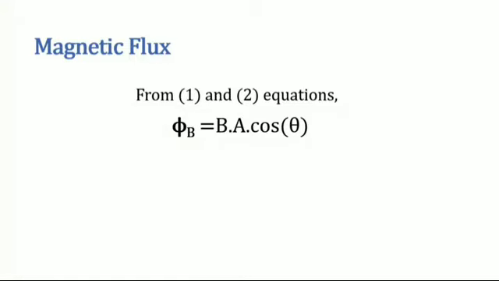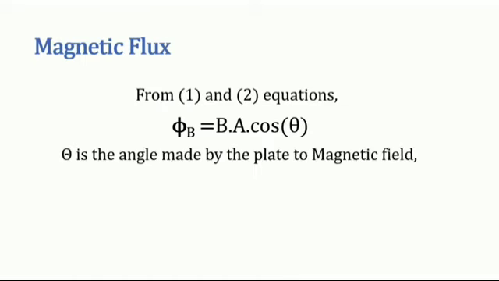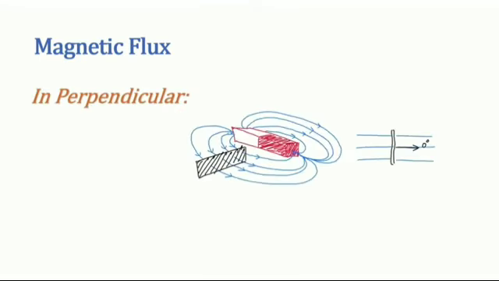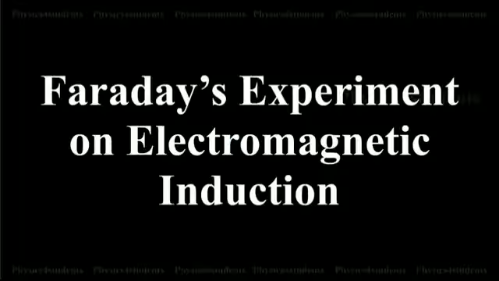So the SI unit of magnetic flux is Tm square. It's also measured in Weber or Wb. So 1 Weber is equal to 1 Tm square. That's all. Now, Faraday's experiments on electromagnetic induction.